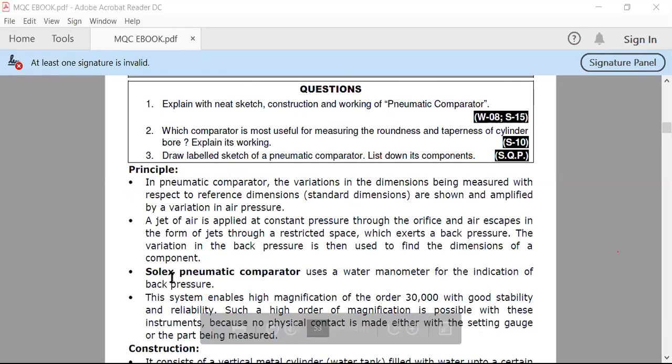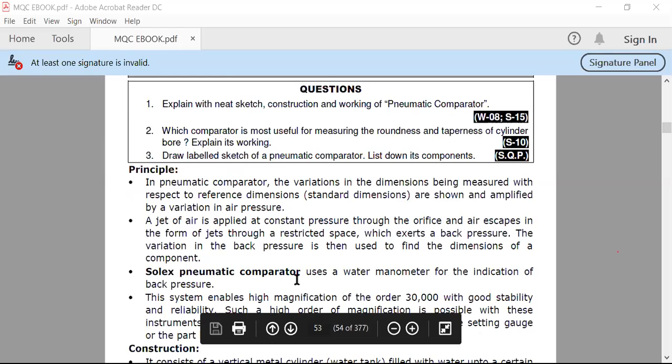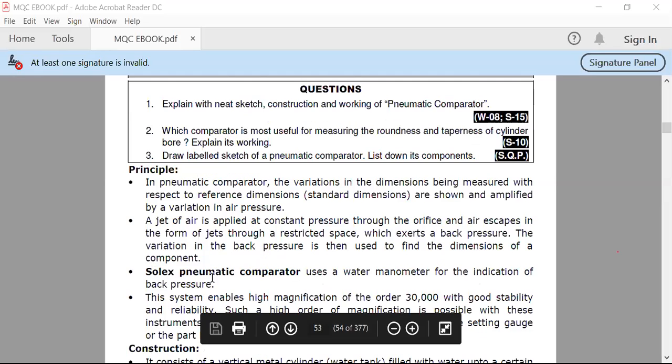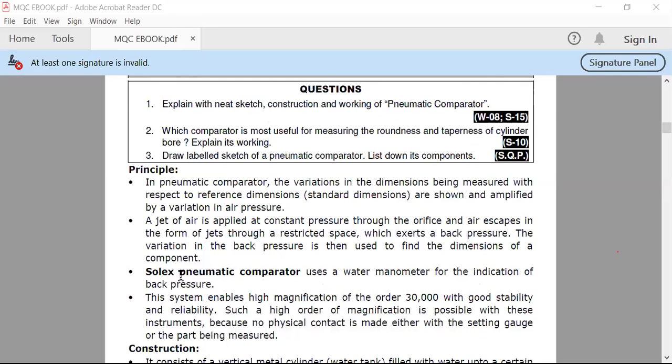So generally, the Solex pneumatic comparator is most widely used in the industry. The question may be asked in your examination as "Explain the Solex pneumatic comparator in detail." Or if they ask only about the Solex comparator, then you should know what it is. The Solex comparator is a pneumatic type of comparator. So let us see what the Solex pneumatic comparator is.